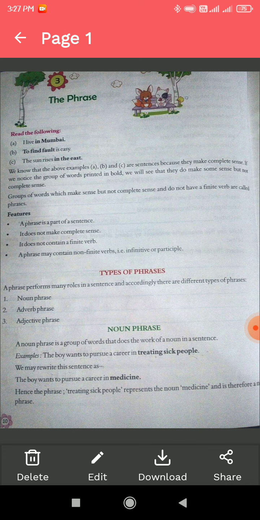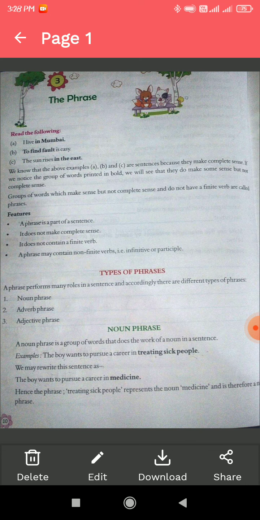Whenever we make a sentence, it makes sense, and whenever we use any type of phrase in a sentence, it makes sense, but without a sentence the phrase doesn't make sense. So there are some characteristics of a phrase. A phrase is a part of a sentence.